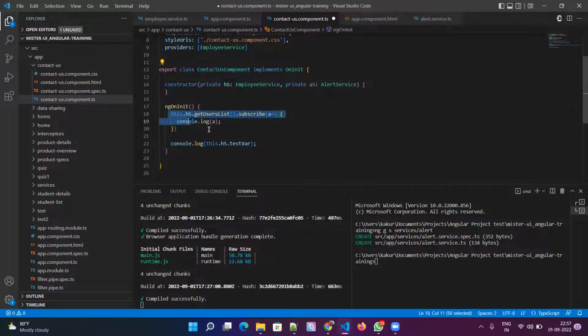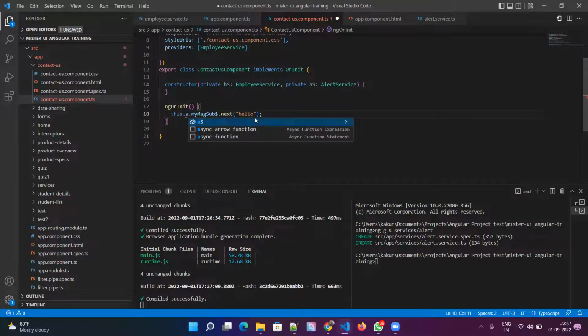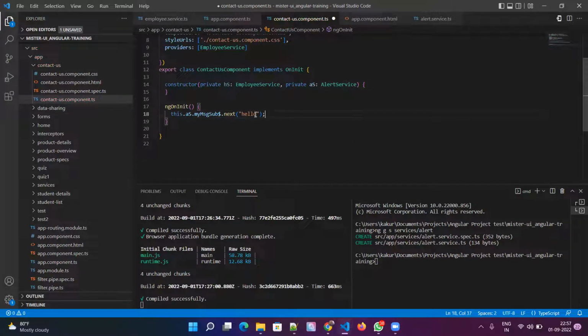And here, let me remove this. Done. Hello from, what is the component name? Contact us component.